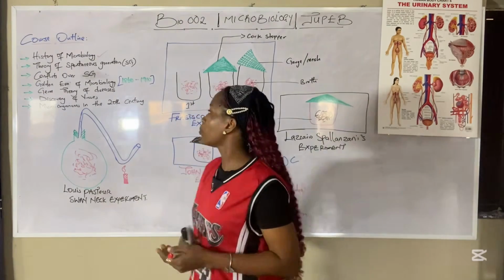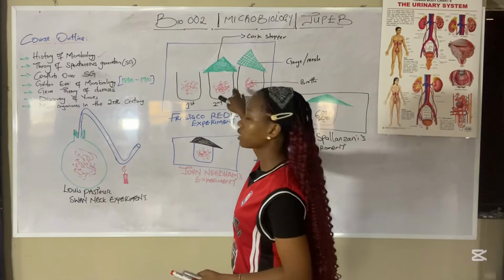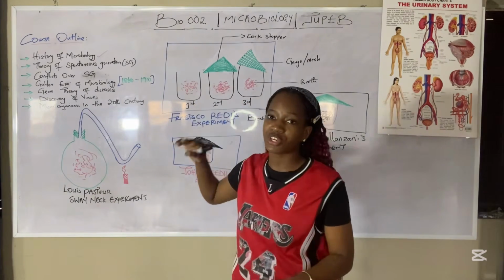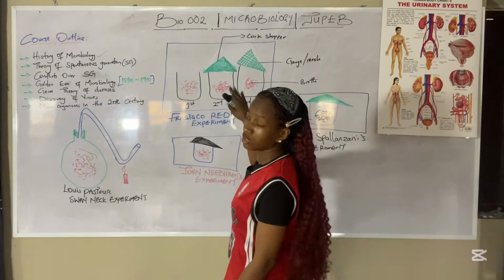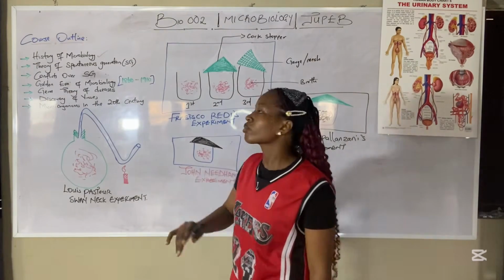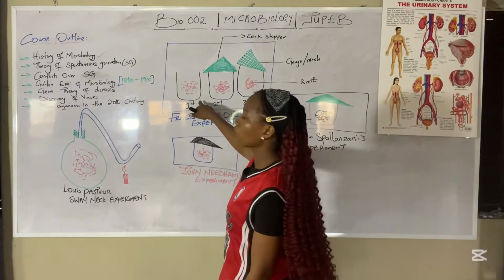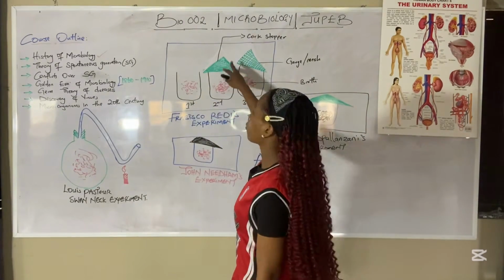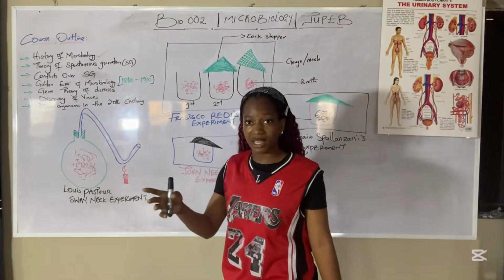His method: he brought in broth and filled these 6 beakers. But I'll be saying 3, because based on what's on the board, it is 3 beakers. He filled these beakers with broth, then he left one open, he covered one with a cork stopper, and he covered one with a gauze, or you can call it a mesh.